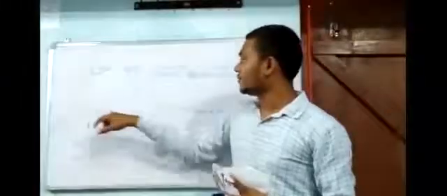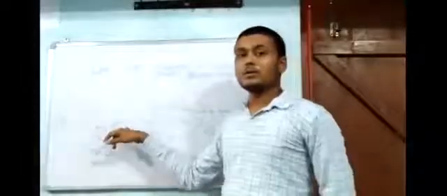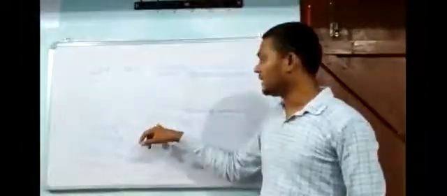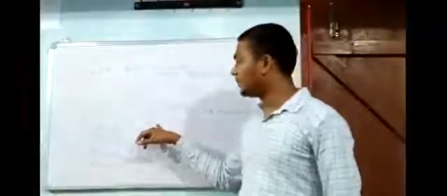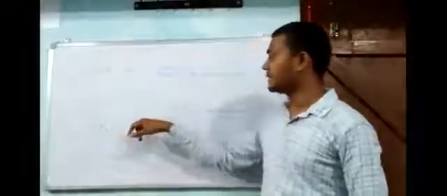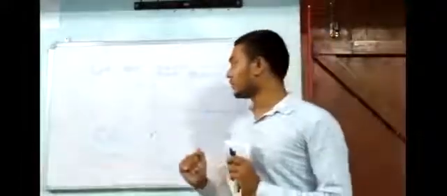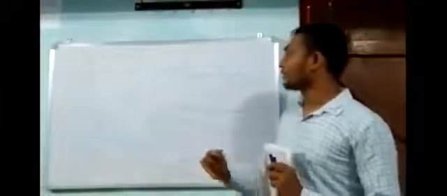Hence we can write that the force AB, which is exerted by object A, and the force BA, which is exerted by object B, are related as FAB equals minus FBA. This minus indicates that the direction of the force is opposite to the first force.